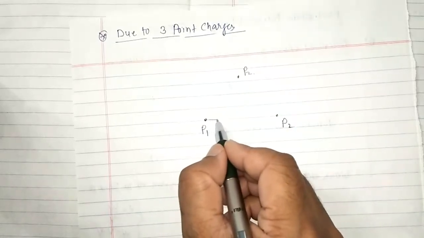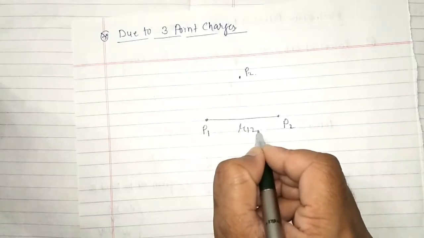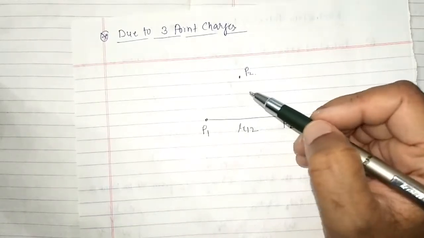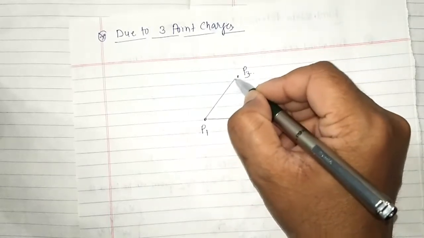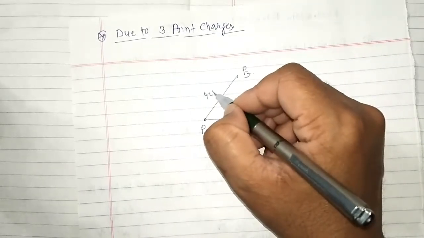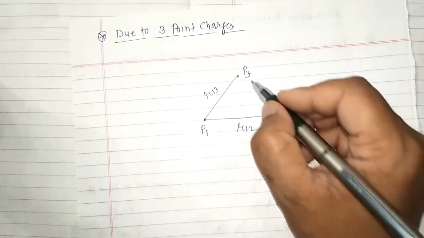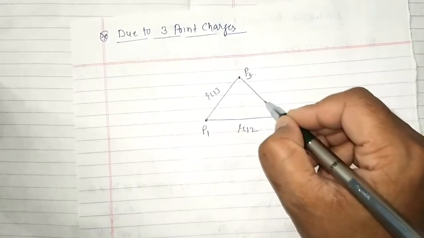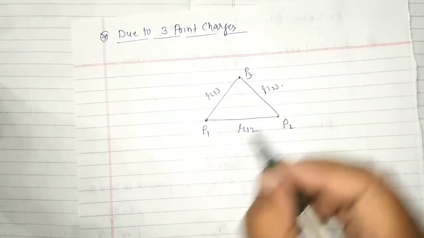Distance between point 1 and point 2 is R12, distance between P1 and P3 is R13, and distance between point 2 and point 3 is R23.